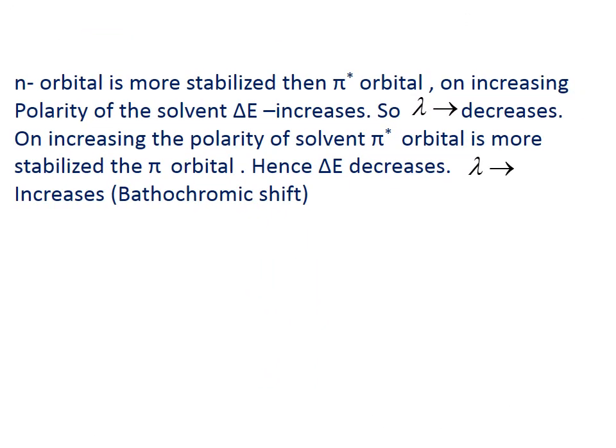Here the n orbital, non-bonding orbital, is more stabilized than pi star orbital. On increasing polarity of the solvent, delta E increases, so the lambda decreases. On increasing the polarity of the solvent, pi star orbital is more stabilized than the pi orbital and delta E decreases and lambda value increases. That is bathochromic shift. One is hypsochromic shift, another one is bathochromic shift.